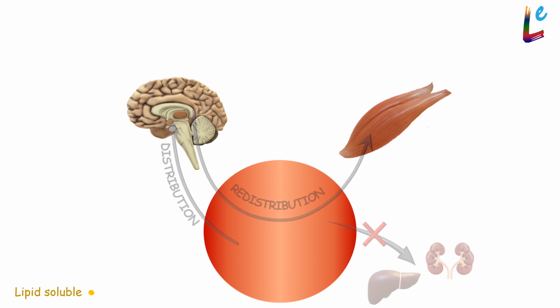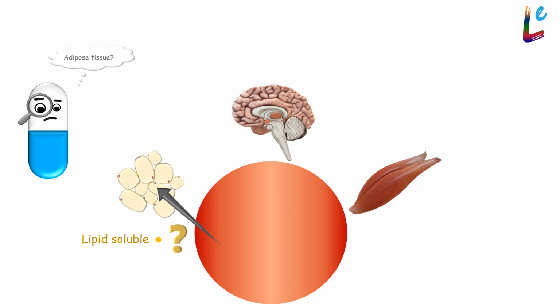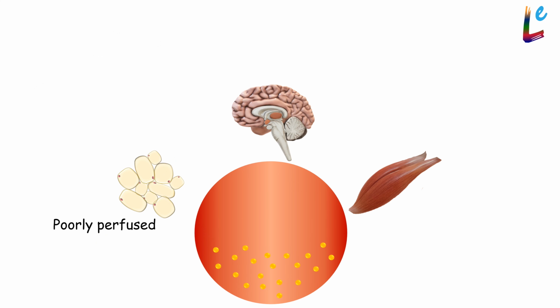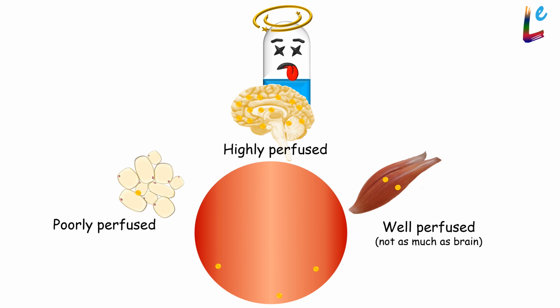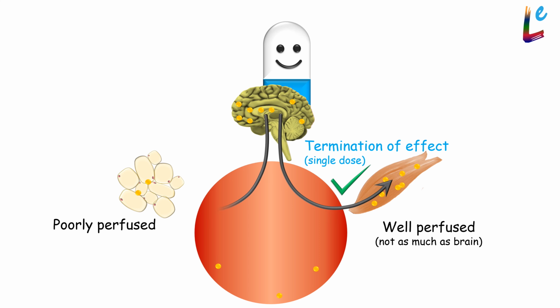But remember, these drugs are highly lipid-soluble. So, won't these accumulate in adipose tissue? Of course, yes. But also remember that since fat is a poorly perfused tissue, the distribution of drug into fat will not be as fast as it was to the brain or the muscle. Also, redistribution into fat will not be as much as into the muscle. So, in the termination of action after a single dose, it is the redistribution into muscle and not fat that